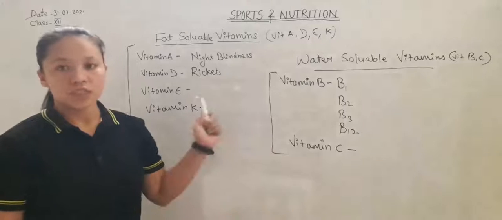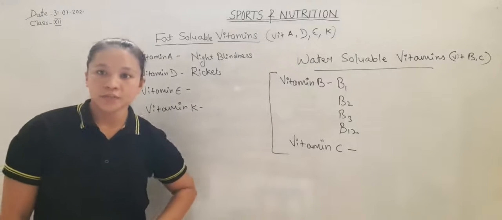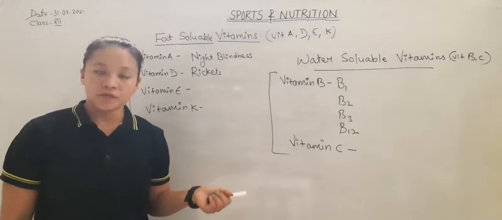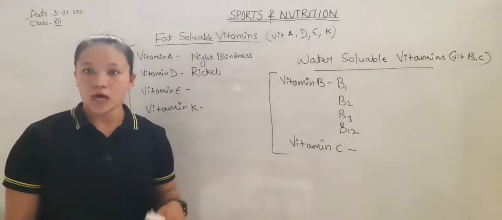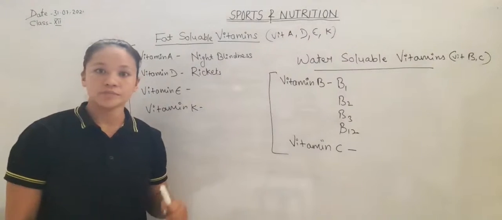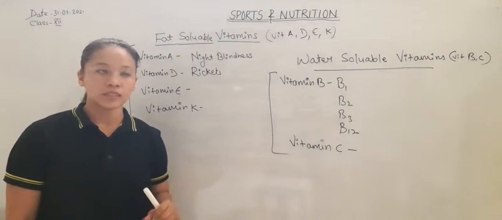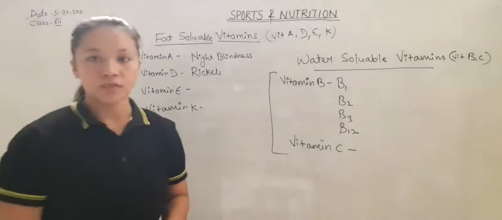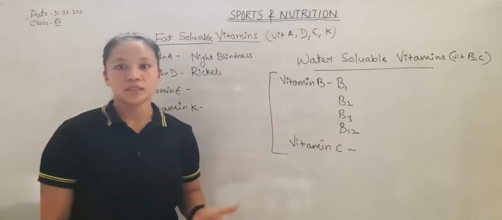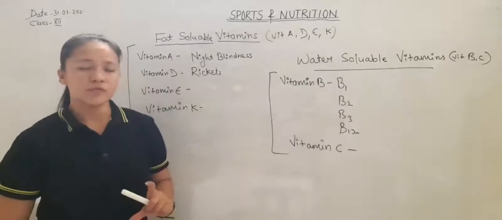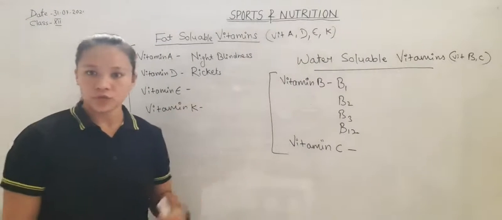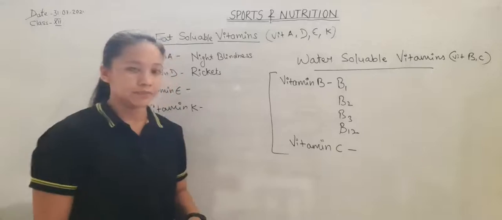Fat soluble vitamins are soluble in fat and are stored in our body. Therefore, we should take them in less quantity. Water soluble vitamins are soluble in water and are destroyed by heat. Therefore, we should take them more frequently.